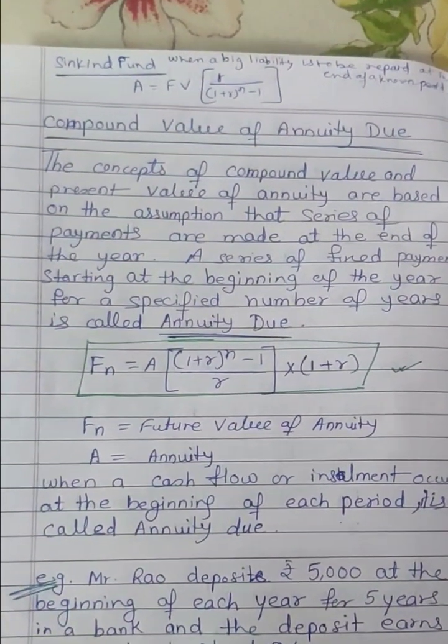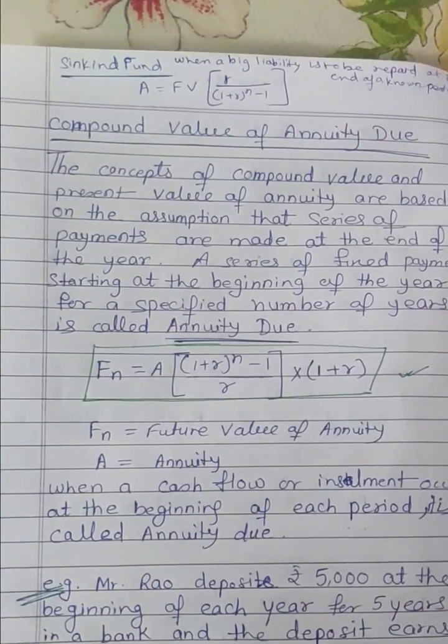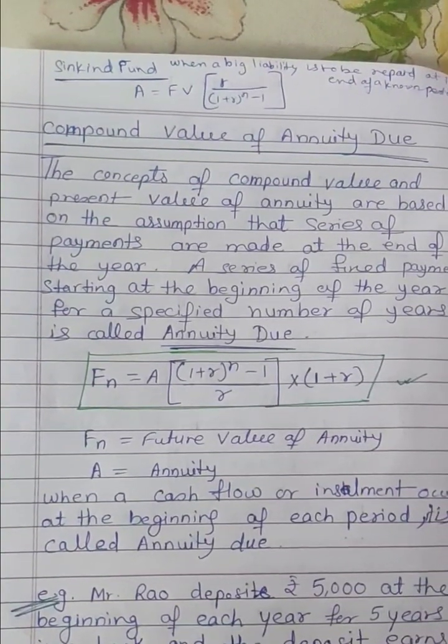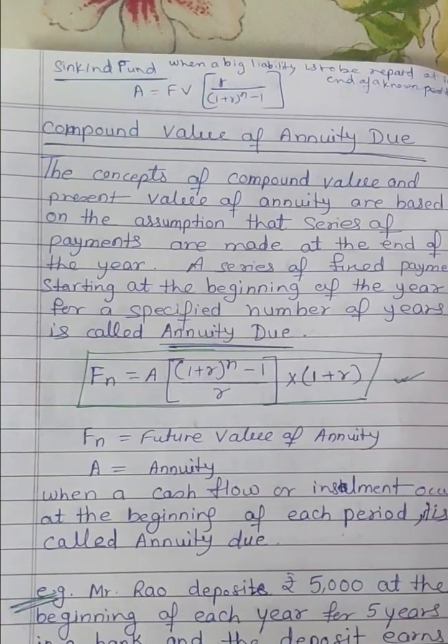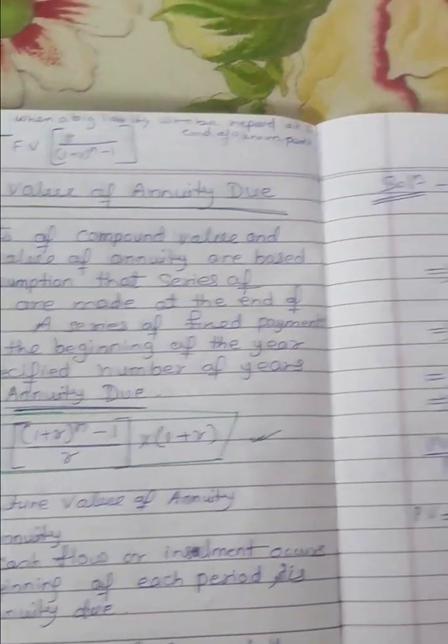Here I gave one example: Mr. Rao deposits rupees 5,000 at the beginning of each year for 5 years in a bank, and the deposit earns compound interest at 8% per annum. So calculate the amount at the end of 5 years.